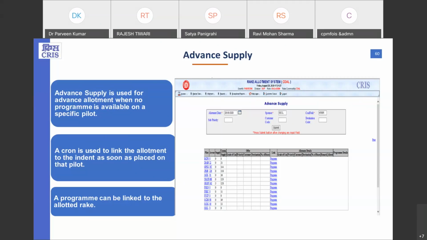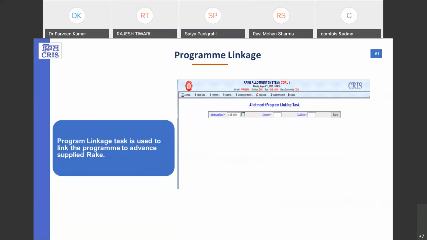And later on in this process, that particular allotment needs to be linked with a program, which can further be done by the user through this linking task, which is again available within the rake allotment system, the program linkage task.